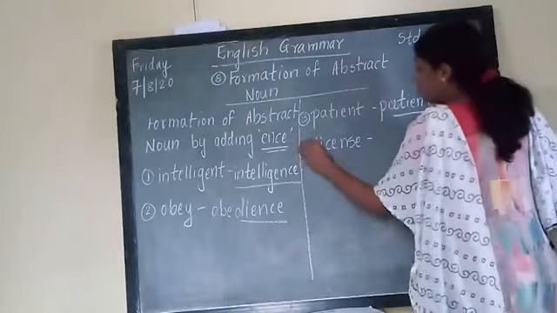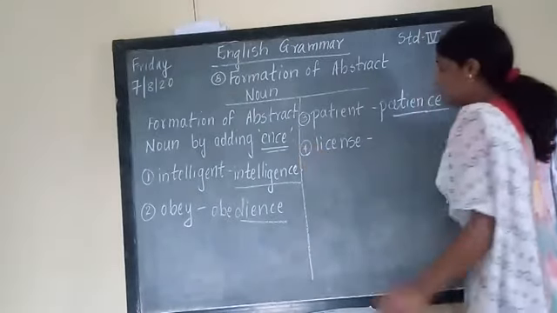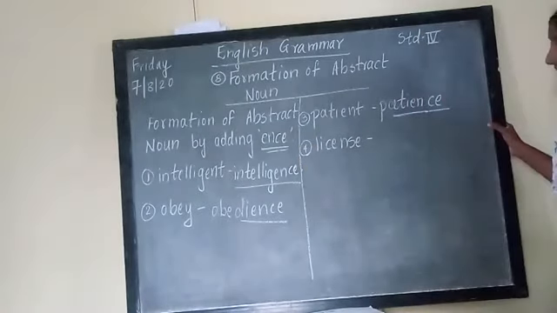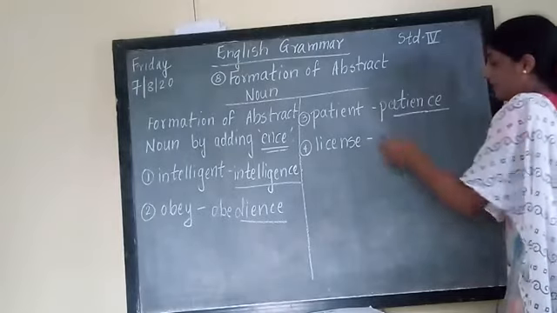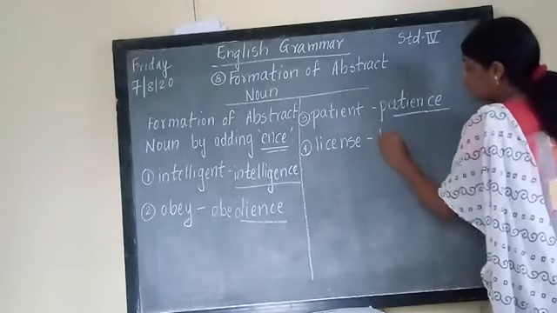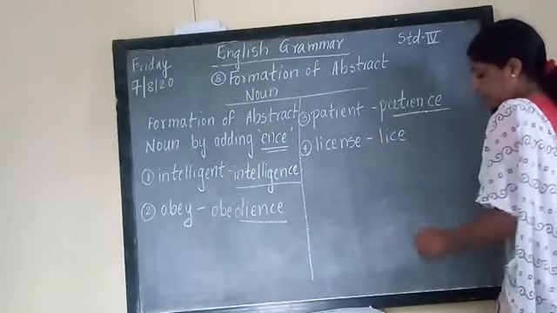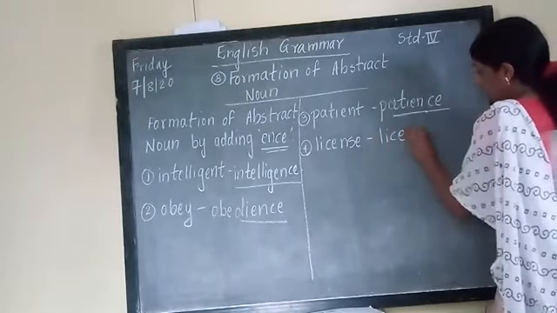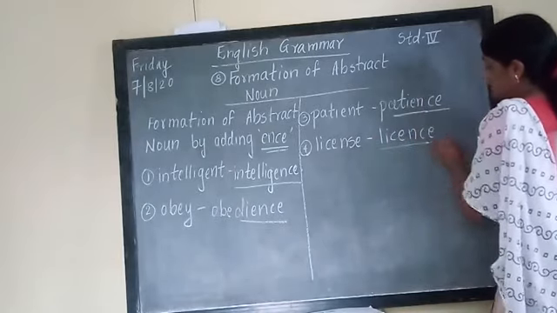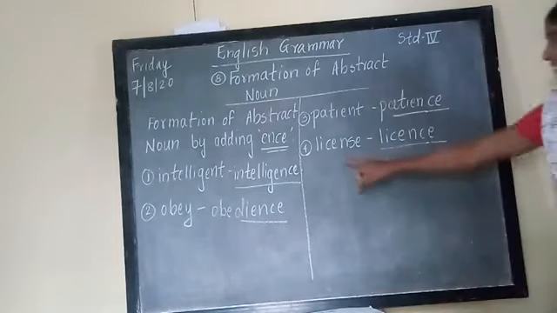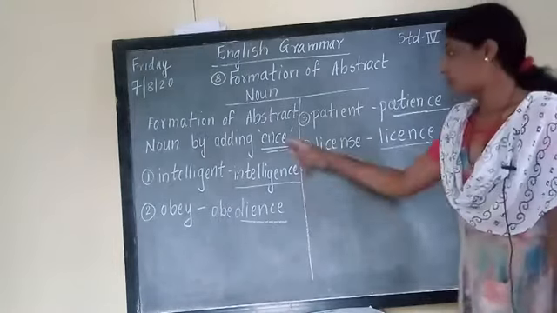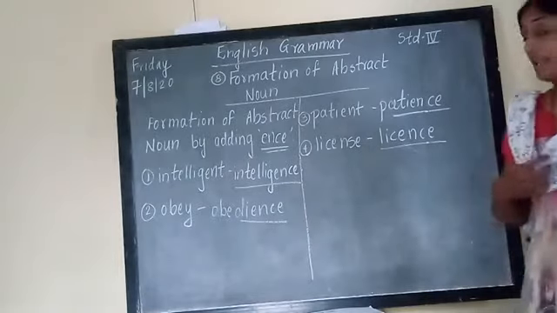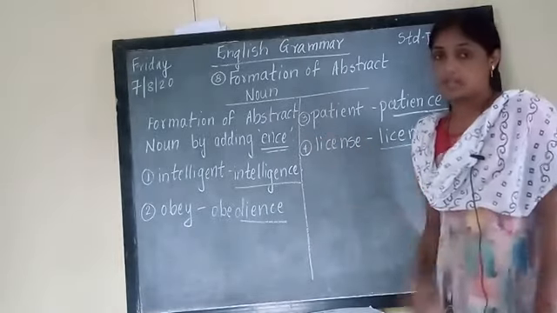The fourth word which is given here is license. Now when we change it by adding ENCE, it will change to licence. In this way, we have done formation of abstract noun by adding ENCE.